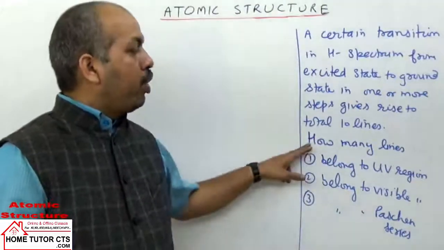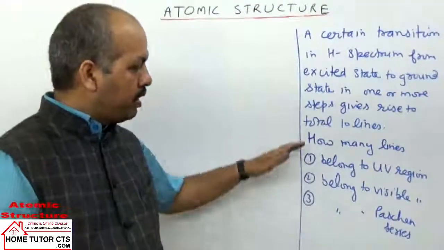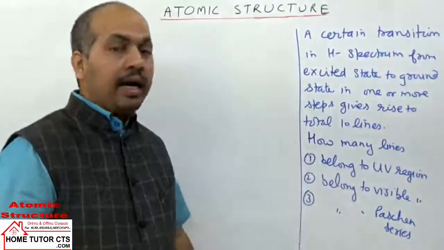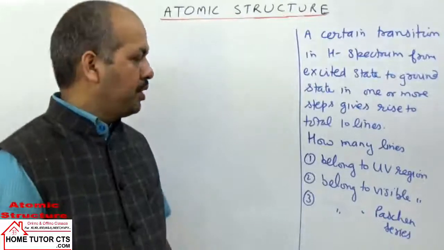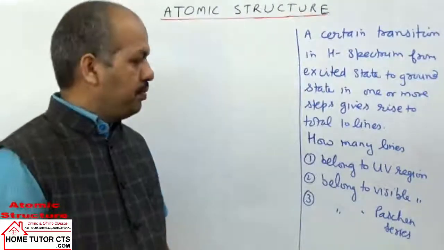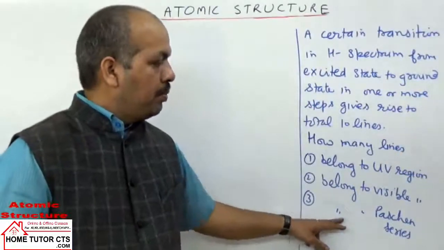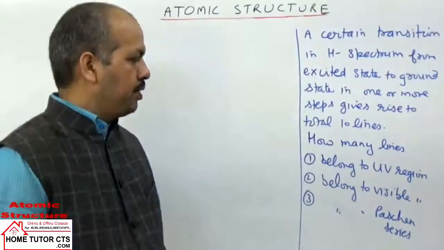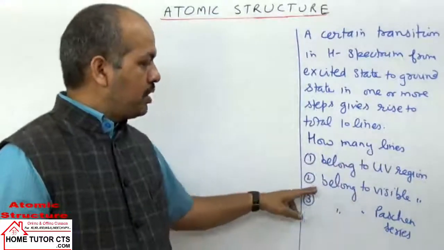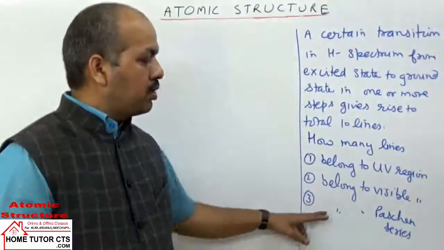Then how many lines belong to the ultraviolet region, how many to the visible region, and how many to the Paschen series? The question has three parts: first, belong to the ultraviolet region; second, belong to the visible region; third, belong to the Paschen series.